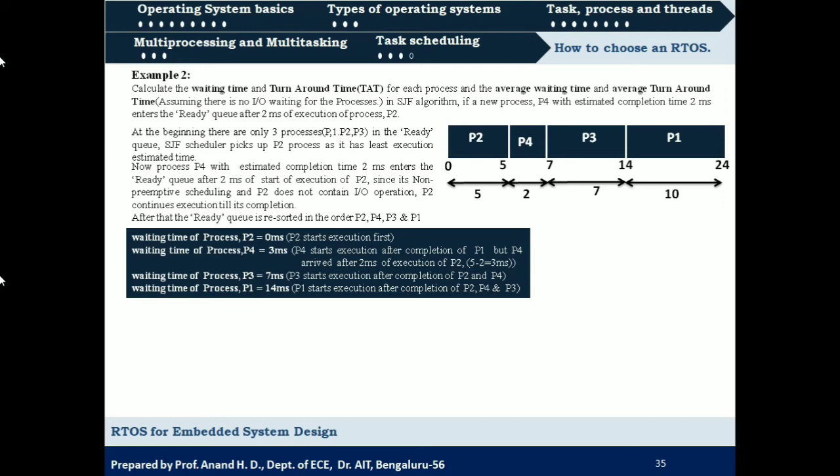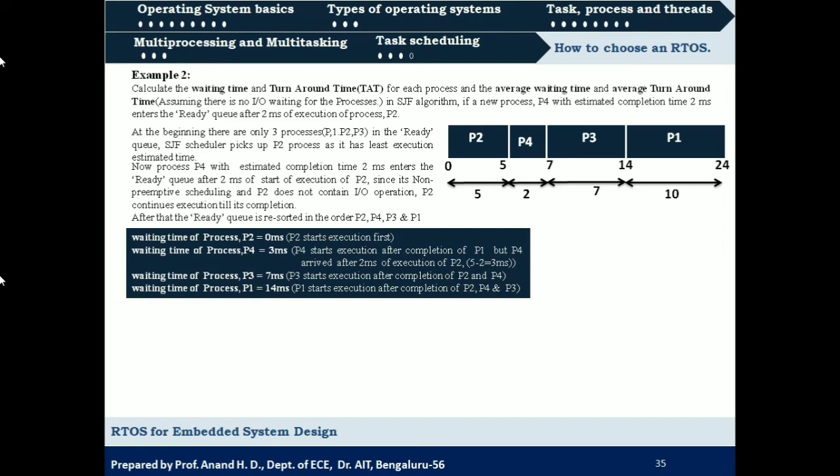Waiting time of P3 is the execution time of process 2 and process 4, 5 plus 2, that is 7 milliseconds. And P1 should wait for completion of execution of P2, P4 and P3, that is 5 plus 2 plus 7, that is 14 milliseconds. Okay, so these will be the waiting times for these processes.